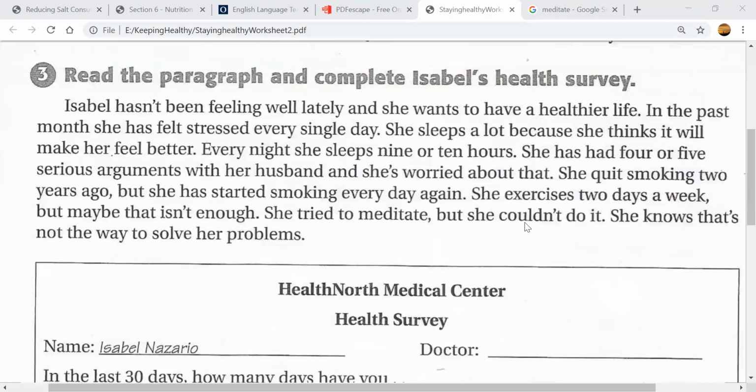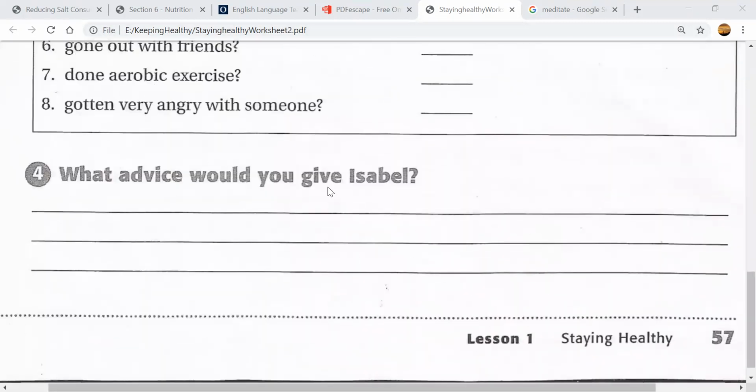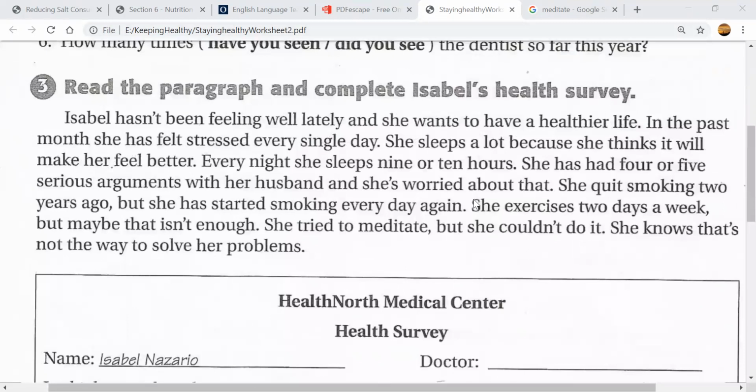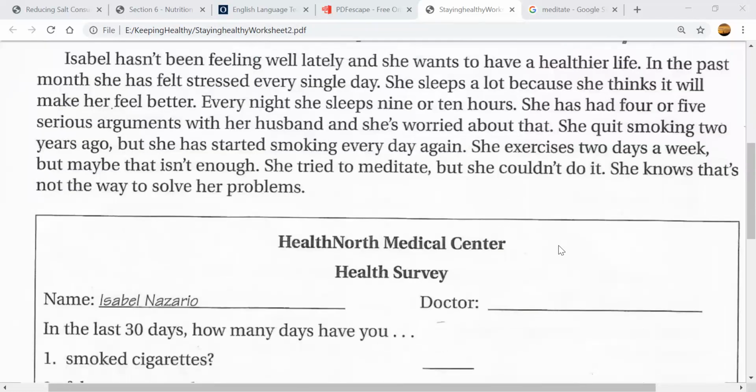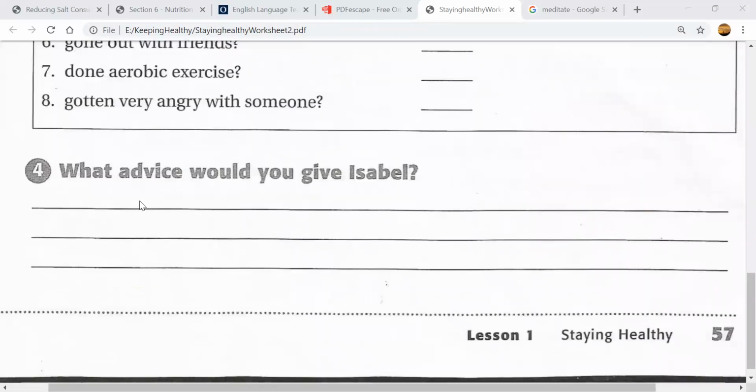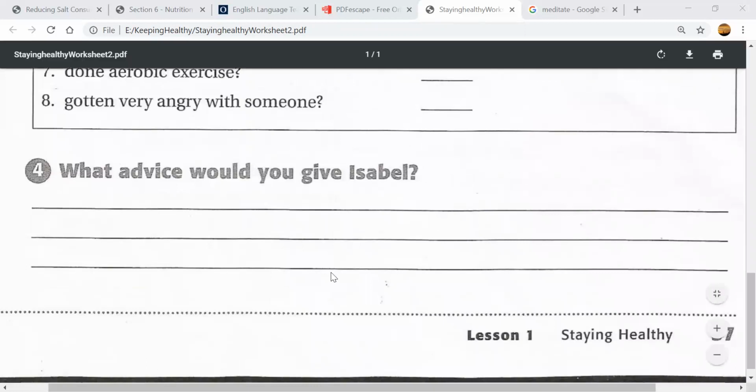After that, you're going to do number 4, which is, what advice would you give Isabel? What should Isabel do? Because she has all these problems. She has stress, and she's sleeping a lot. She's having serious arguments with her husband. She started smoking again. She exercises, but not much. She tried to meditate, but she couldn't. Okay. So what advice would you give Isabel? So maybe you can write 3 sentences about advice to Isabel.